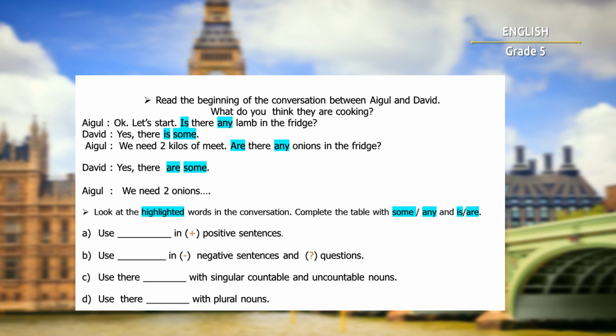Let's check. We use some in positive sentences, any in negative sentences, is with singular countable and uncountable nouns, and we use are with plural nouns.